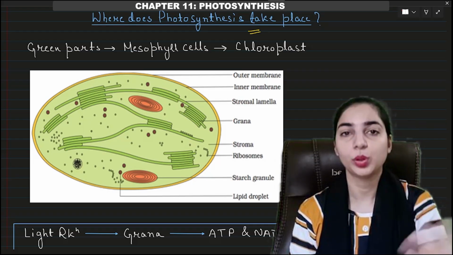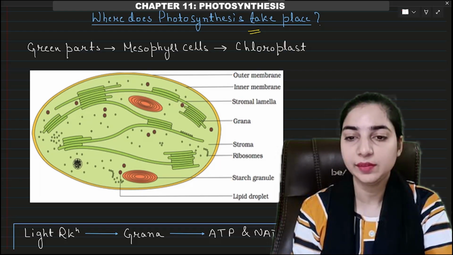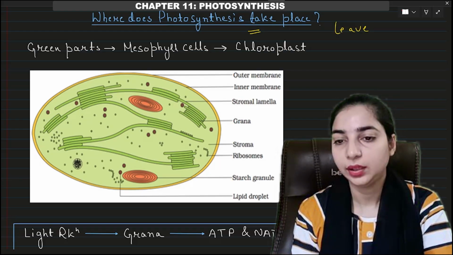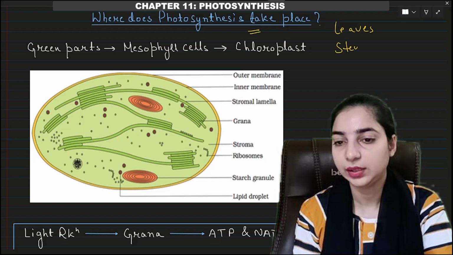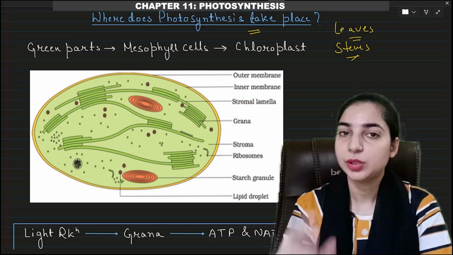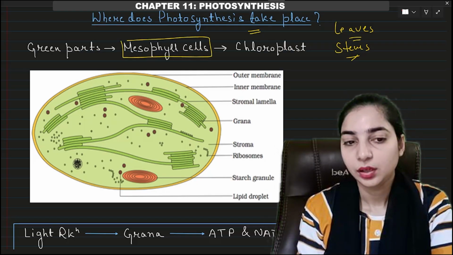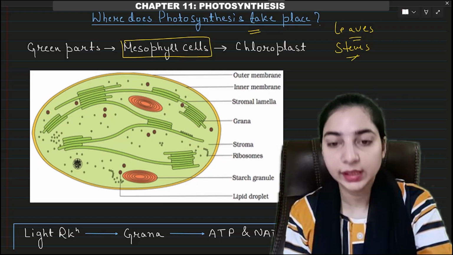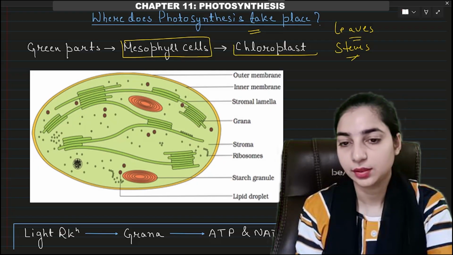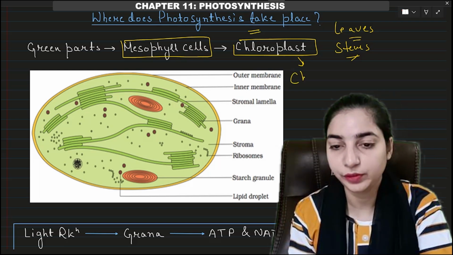We know that photosynthesis takes place in the green parts of the plants, for example leaves, or in the green stems, right? Now even in the leaves there are some special cells known as mesophyll cells, which contain special bodies known as chloroplasts, and the chloroplasts have the green substance known as chlorophyll.